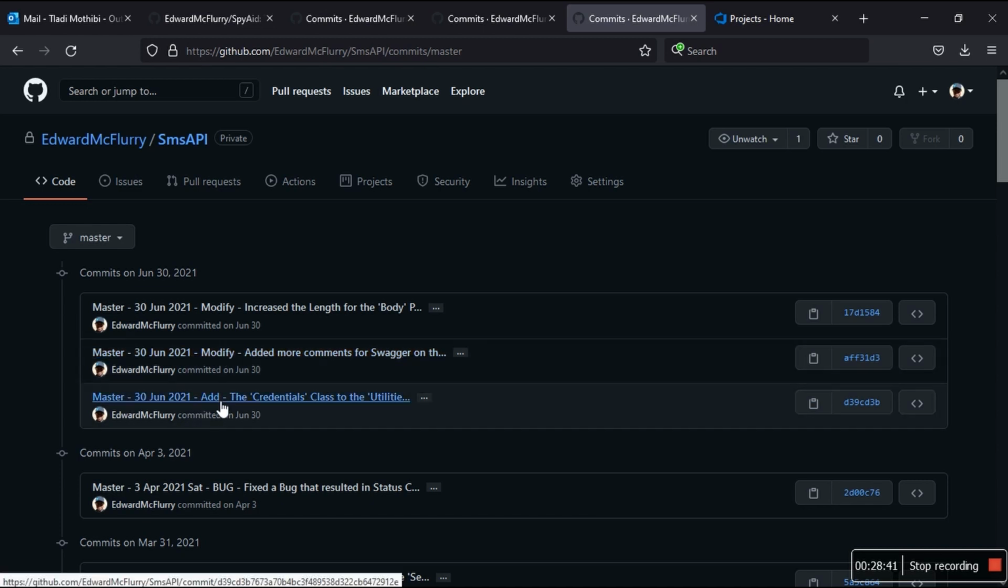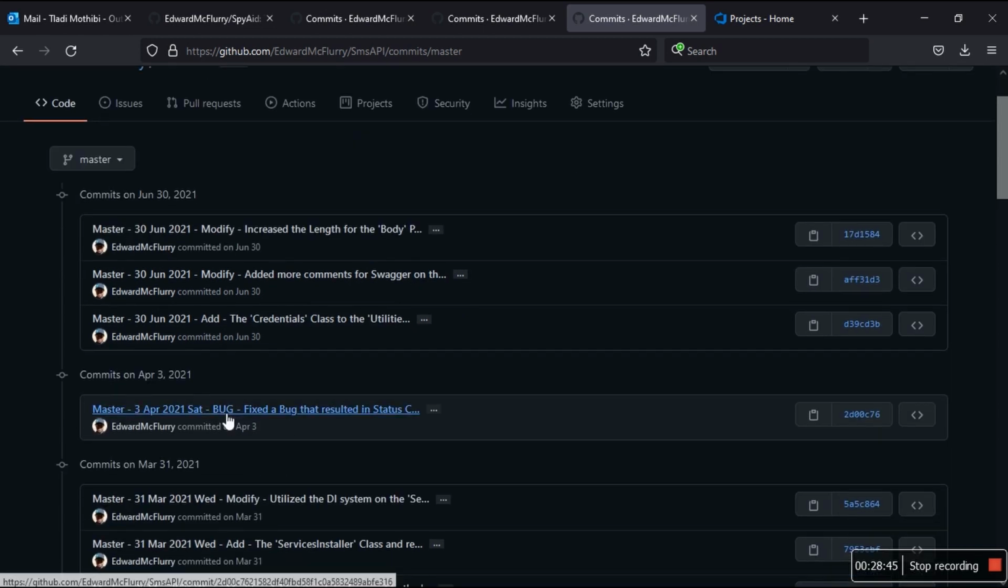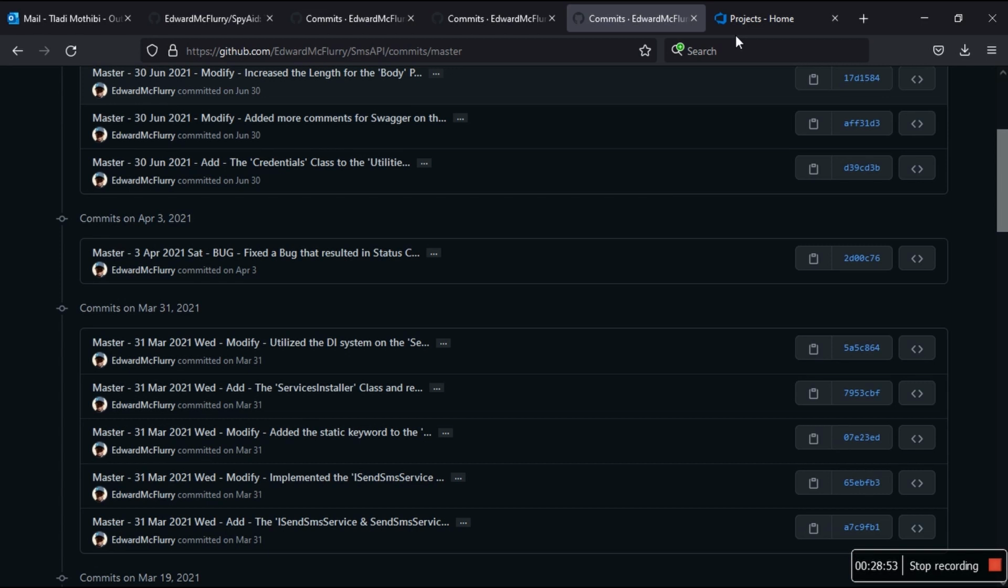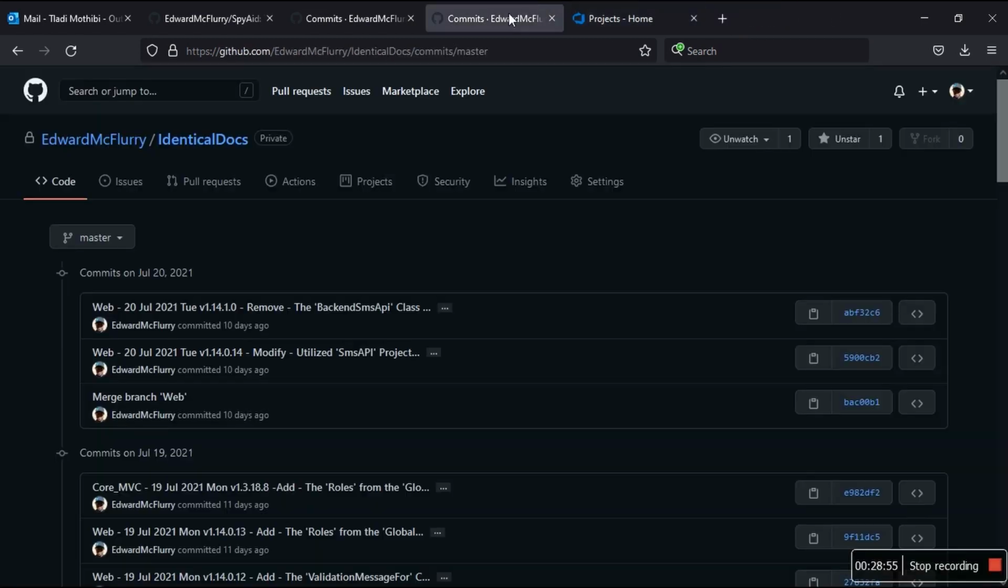And then here I added the credentials class to the utilities. See the bug. There we go. Here's a bug where I fixed a bug that resulted in a status code issue. So this is it. Cool. And then identical docs, I'll come to it.